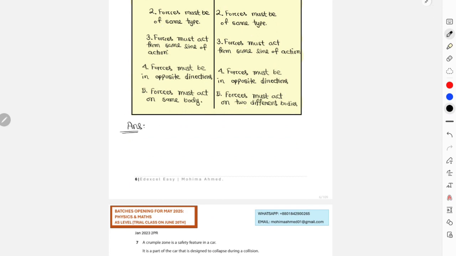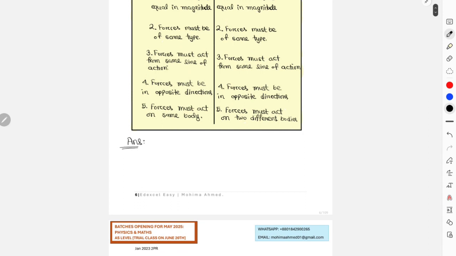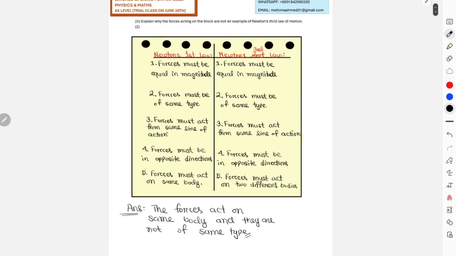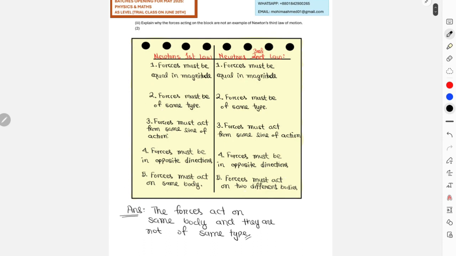The final answer should be that the forces act on the same body and they're not of same type. Okay, because of these two reasons, we will not consider them as a pair for Newton's third law.